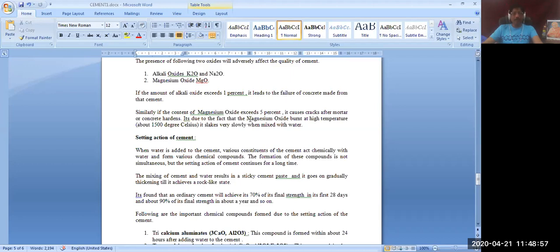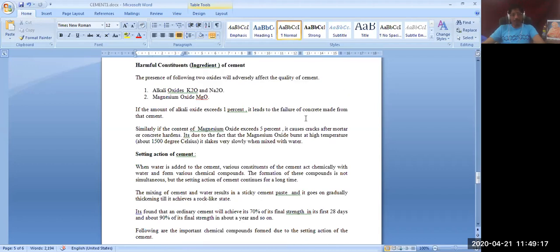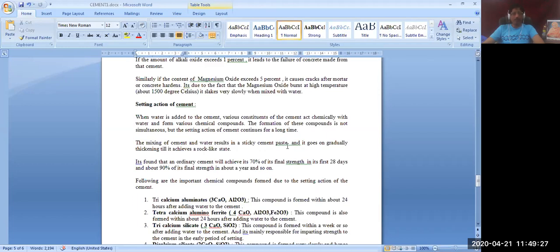Similarly, if the cement has magnesium oxide more than 5%, it causes cracks in the mortar or hardened concrete. Therefore, this should be limited to only 5%. So, alkali oxide should be limited to 1%, and magnesium oxide should be limited to 5%. More of them will result in failure of the cement concrete or cracks in it.